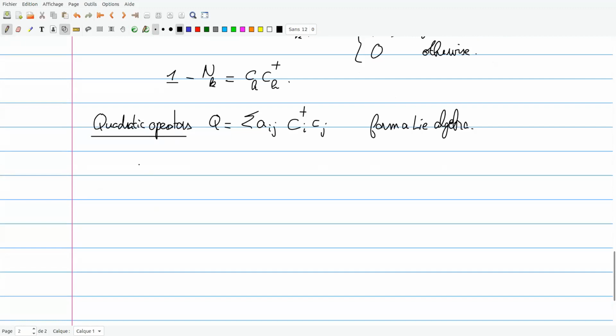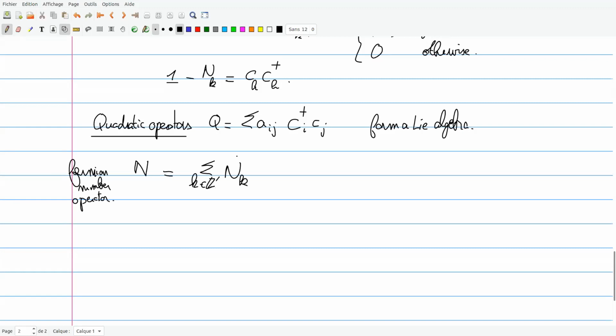So the first thing is the total number of fermions, the fermion number operator. Basically, you want to measure the total number of fermions. A possible definition, which would be naive, is to sum over all sites whether there is a particle at that position.